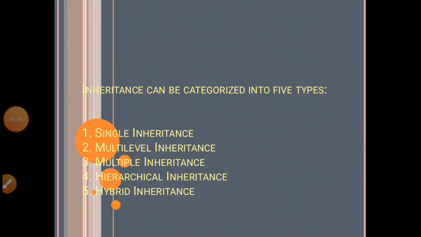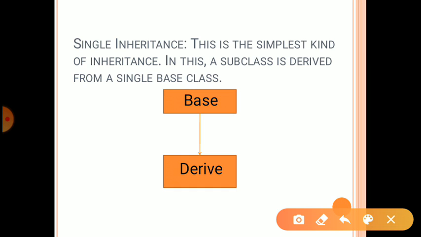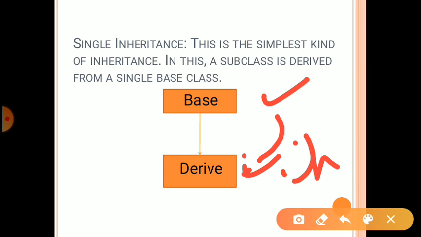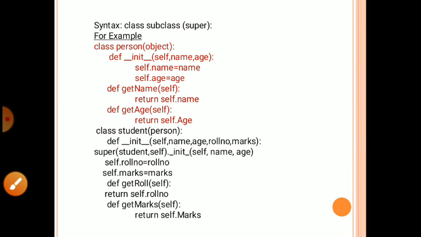Now single inheritance. Let's start with single inheritance. Single inheritance is the simplest kind of inheritance. There is only one parent class. Okay, here in one parent class we define one function, and we derive that class to another class. Okay, it's a child class, it's known as a child class. Okay, now next, an example of simple inheritance.